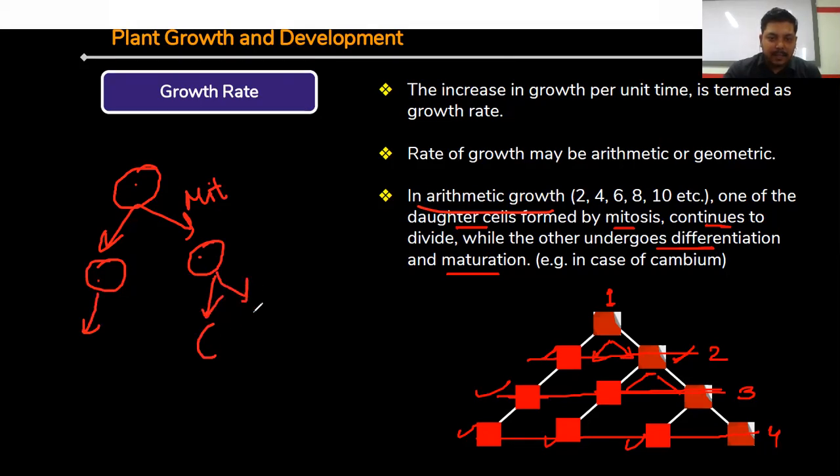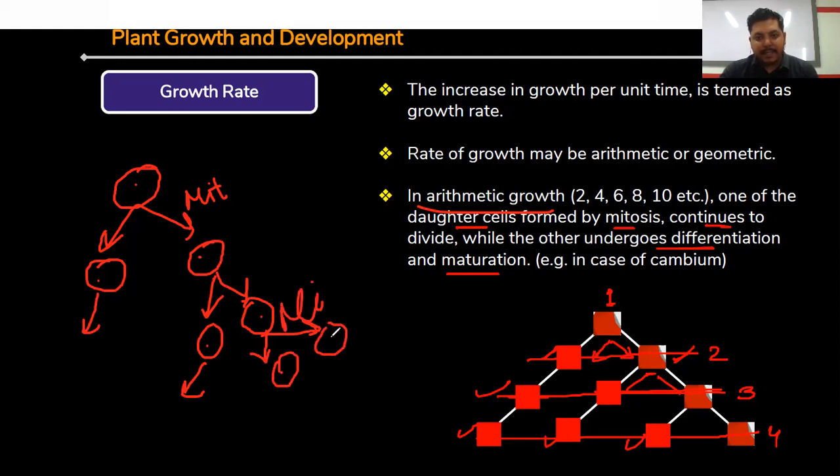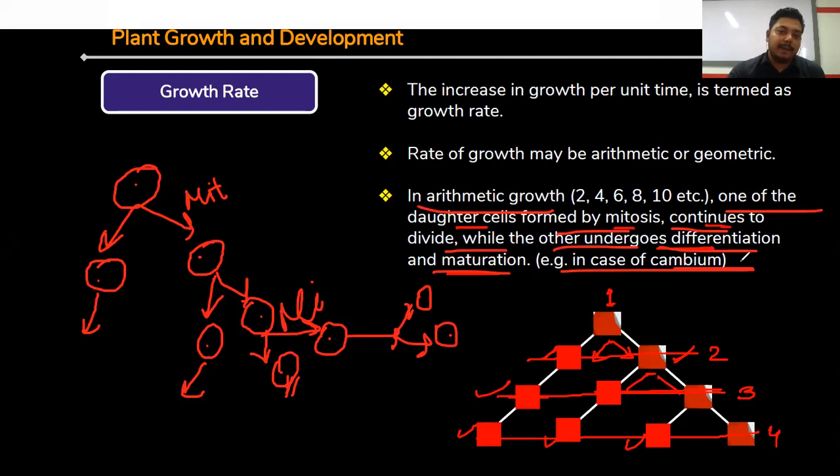So from this cell, again two new cells will be developed, right? Again, out of these two cells, one cell is undergoing cell maturation and cell elongation. And the other cell again undergoes mitotic division and forms two cells, right? Again, one is specified for elongation and maturation, and the other cell is going to develop two cells. This is called arithmetic cell growth. So in arithmetic growth, one of the daughter cells formed by mitosis continues to divide while the other undergoes differentiation and maturation, and it is found in the case of cambium, right?